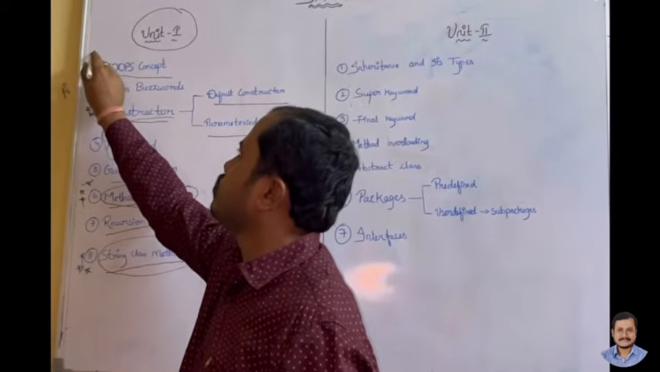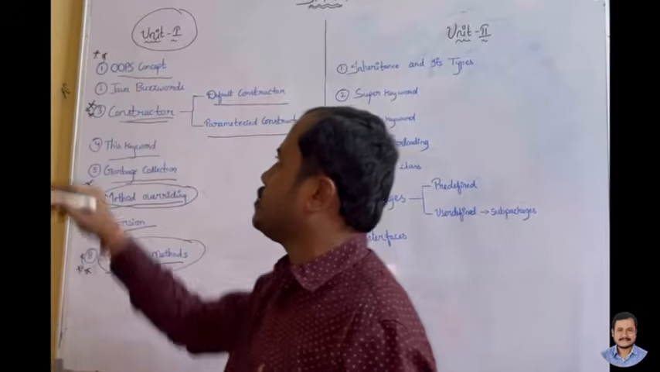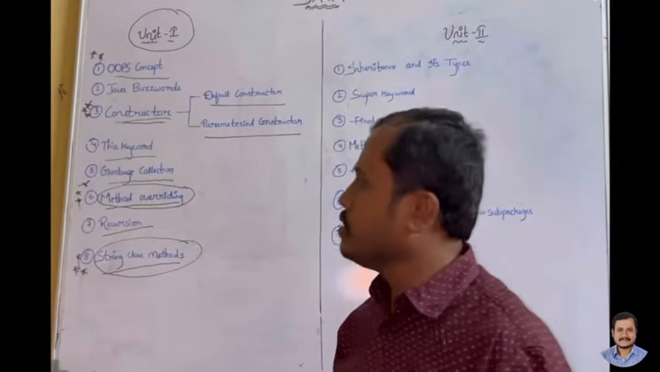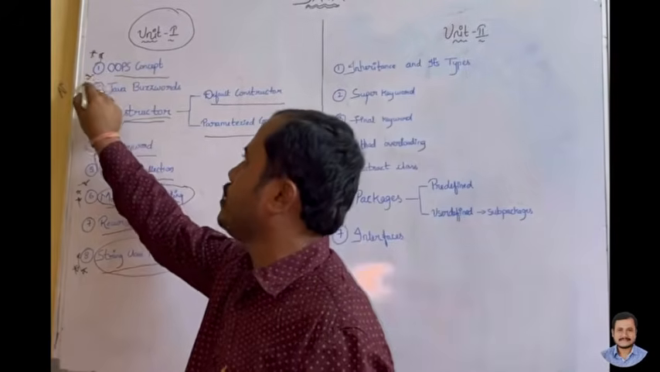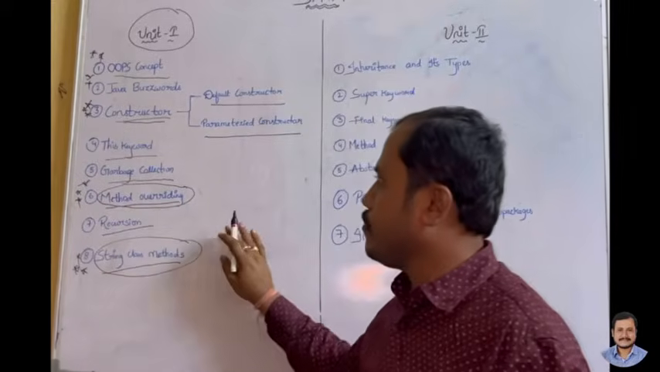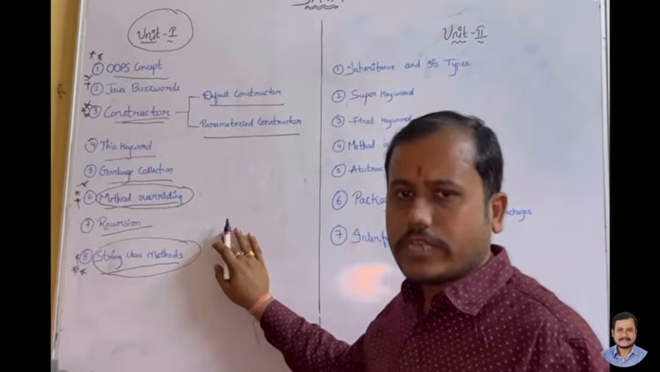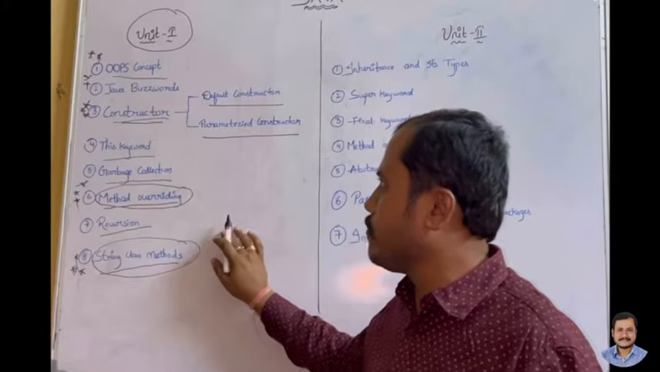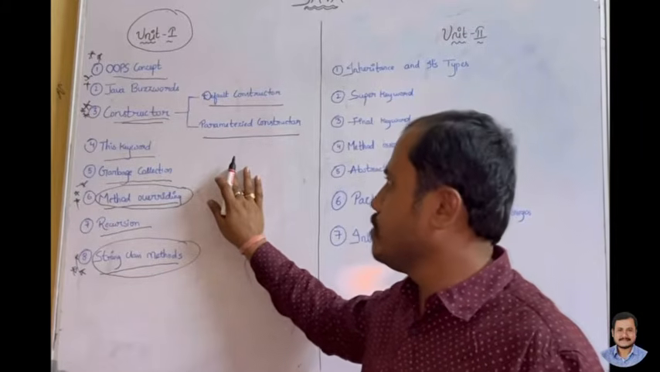Next important is OOPS concepts. What are the OOPS concepts? Class, object, encapsulation. Next is features of Java. If you at least read these questions from unit 1, 100% you'll get these questions. There is a high possibility of getting these questions from unit 1.